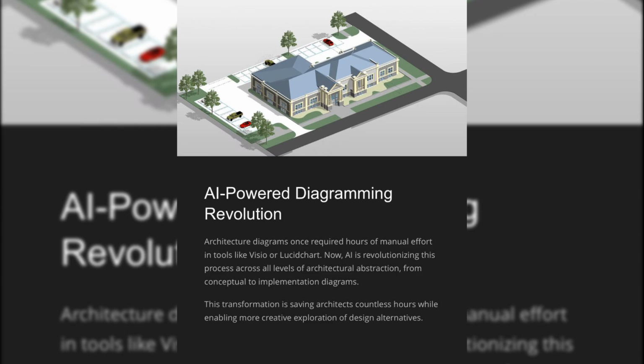Architecture diagrams once required hours of manual effort in tools like Visio or Lucidchart. Now, AI is revolutionizing this process across all levels of architectural abstraction, from conceptual to implementation diagrams. This transformation is saving architects countless hours while enabling more creative exploration of design alternatives.